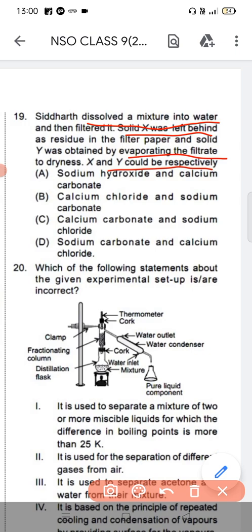X and Y could be respectively: sodium hydroxide and calcium carbonate, sodium chloride and sodium carbonate, sodium carbonate and sodium chloride, sodium carbonate and calcium chloride. So option C is the correct answer, calcium carbonate and sodium chloride. This is X, this is Y. Sodium chloride is Y and calcium carbonate is X. Okay, so this is the answer.